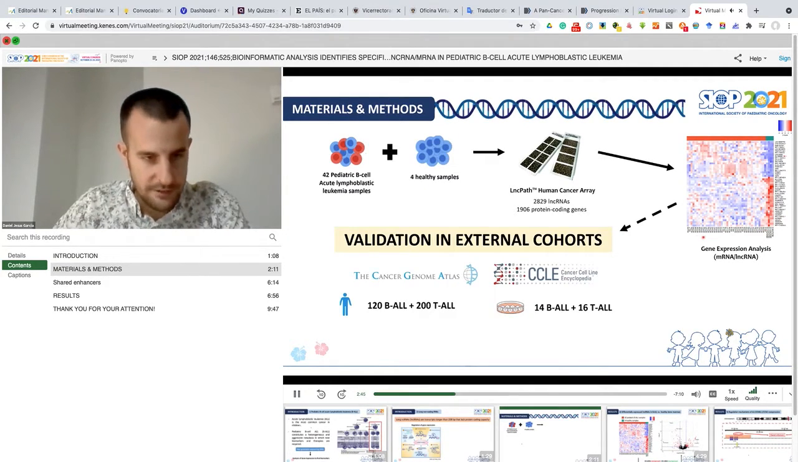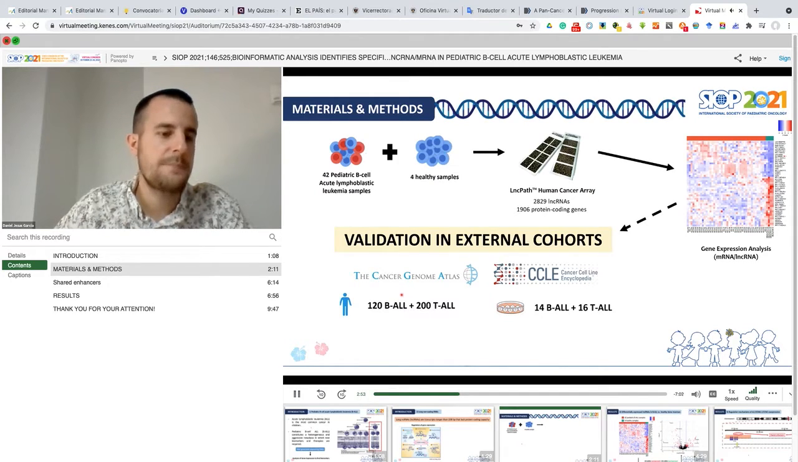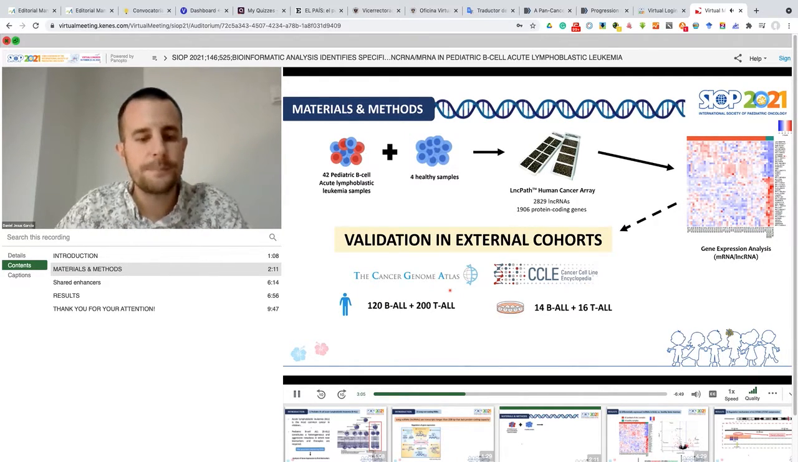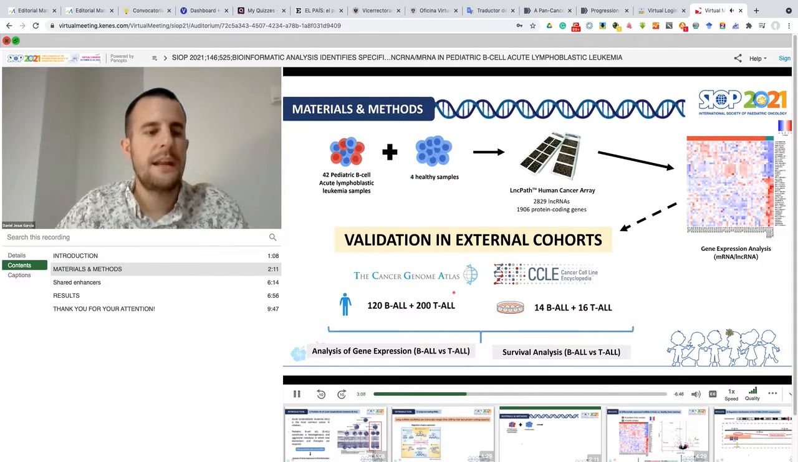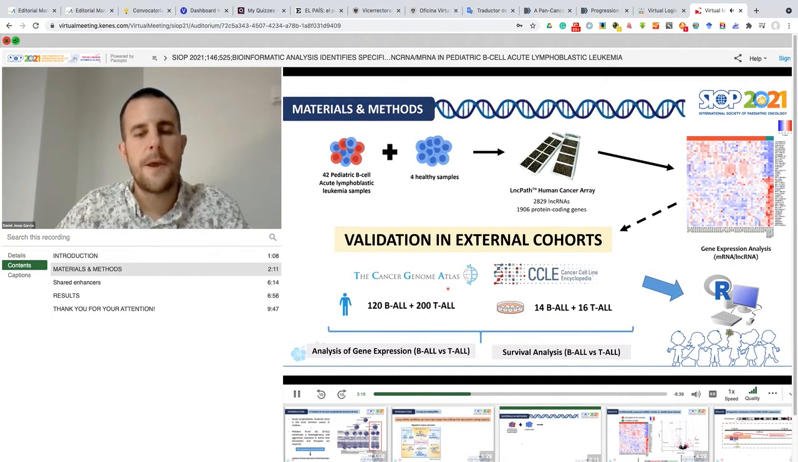These results, on the other hand, we validated in different external cohorts. We used data from the Cancer Genome Atlas that contains patient data and the Cancer Cell Line Encyclopedia that contains cell line data. After the filtering and normalization steps, these were the numbers that we obtained for different samples, and we used them for the analysis of the gene expression and survival analysis even in different subtypes of the disease. All of these calculations and analyses were performed by our software in